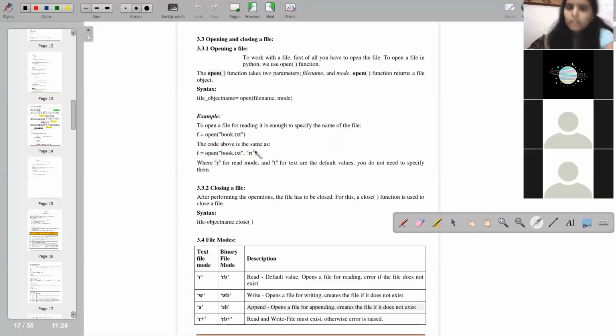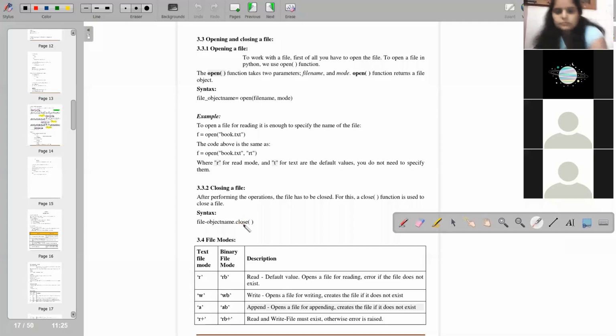The code above is the same as this because it's a read. You have to open it in read mode, so R is written over here. This RT you are seeing, R for read mode, T for text. It shows that it's a text file and we are opening it in read mode. How will you close? You know the meaning of closing a file. The close function is used to close a file. Same file object name dot close.